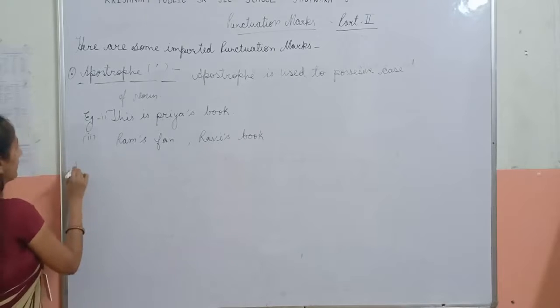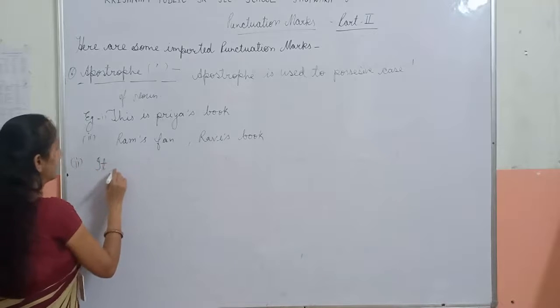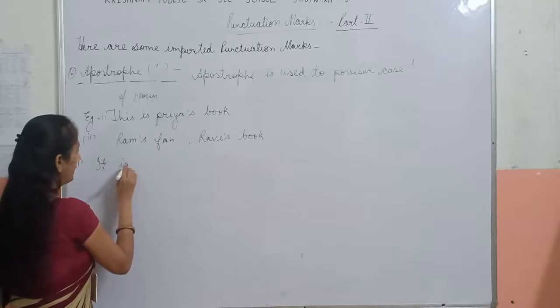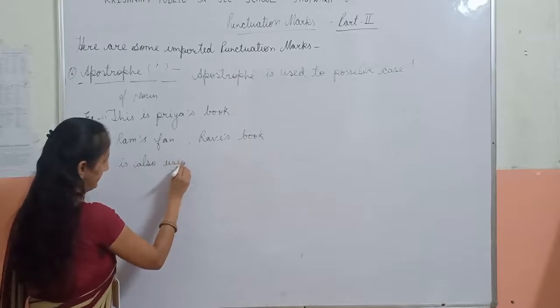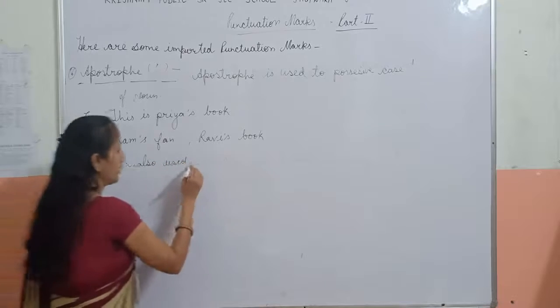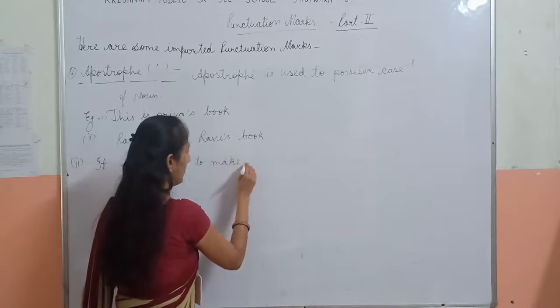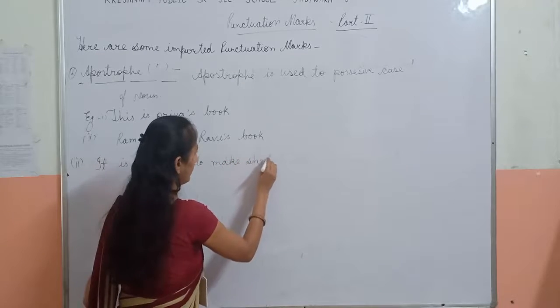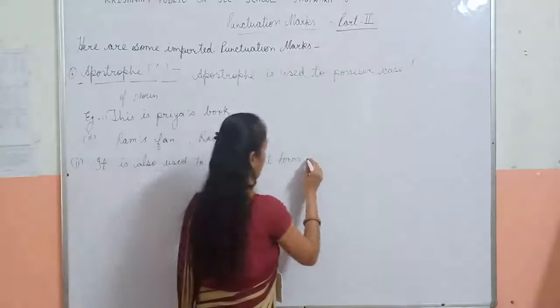Now the second use of this: it is also used to make the short form of some words.